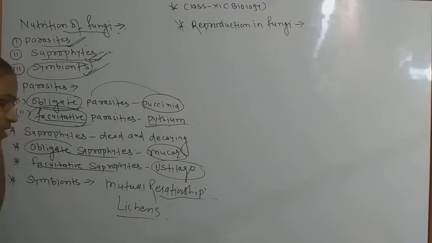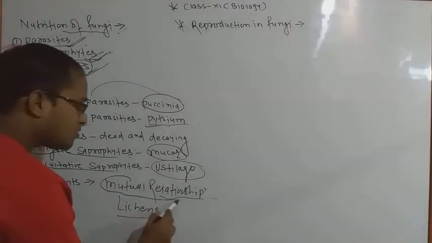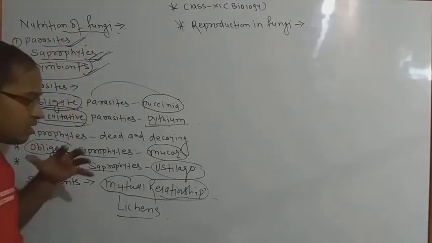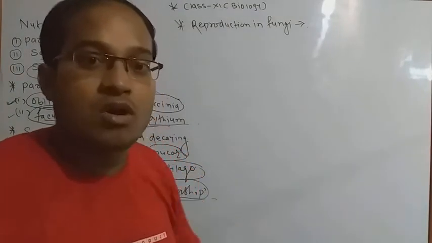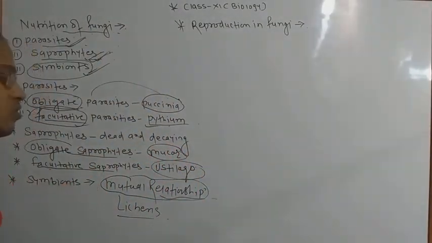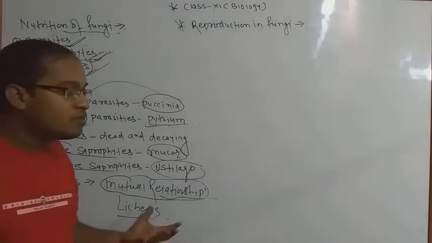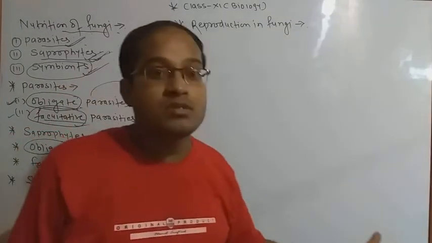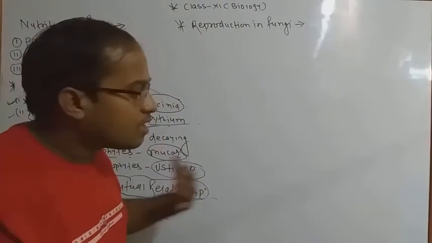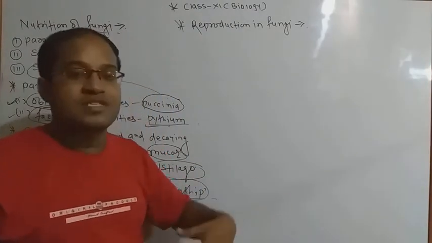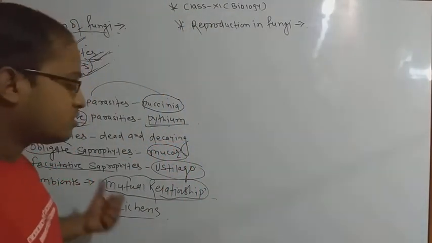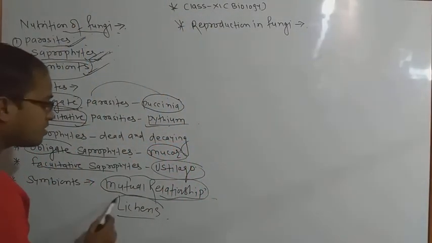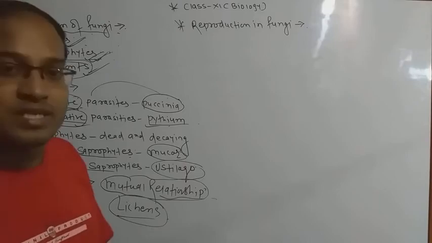So symbionts means several types of organisms that live along with many other organisms, and they are totally dependent on their neighbor cells for taking their food materials. Okay, they share their food and their shelter with neighbor cells or neighbor organisms. That is called symbionts, as lichen does. Lichen is the most beneficial and best example for you.